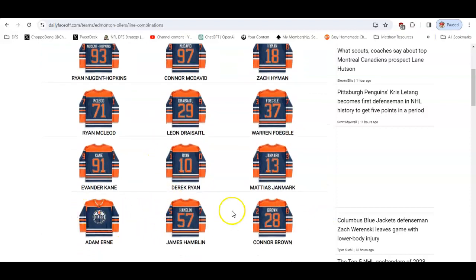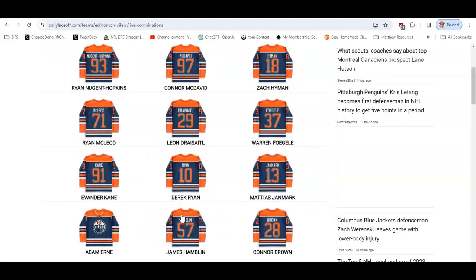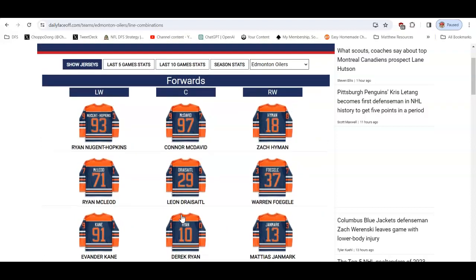Line 4 is usually not much of a factor, especially on big slates when it comes to hockey. So focus on the top 3 lines and really only the top 2 most of the time. So just remember in your head, line 1, line 2. That's really what you're mostly after. Sometimes you'll see a line 3, but not really. Okay, the correlation here is between the forwards.